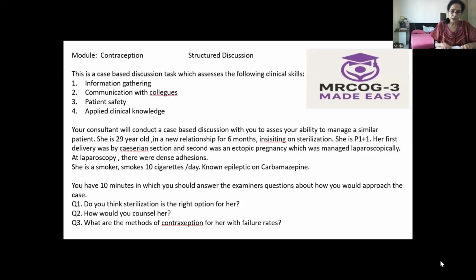At the same time, we need to say a word about vasectomy also. But in this case, vasectomy is not a suitable choice because she is in a new relationship. So this is the information I would like to give her, and then I'll give her the options and ask her to decide and get back to us. So give a follow-up appointment in the contraception clinic so that further treatment can be started after she takes a decision. This way I will counsel this young lady who insists on sterilization.